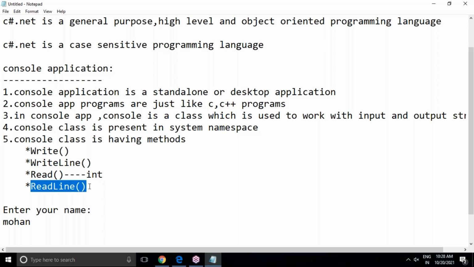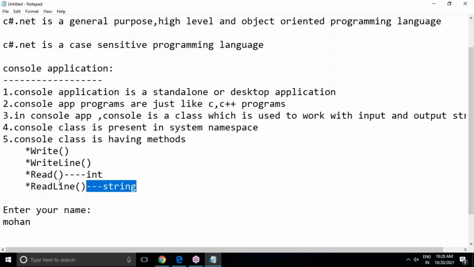Whereas the read line method's return type is string. Why is it string? Because the read line method will read a group of characters, the whole characters at a time. A group of characters is called a string. So the return type of the read method is integer because it reads the ASCII value of the character, and every ASCII value is an integer type. The read line method will return string only.